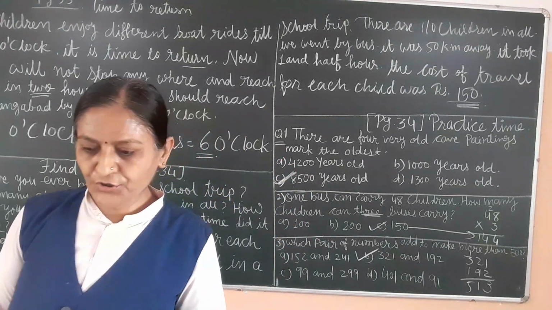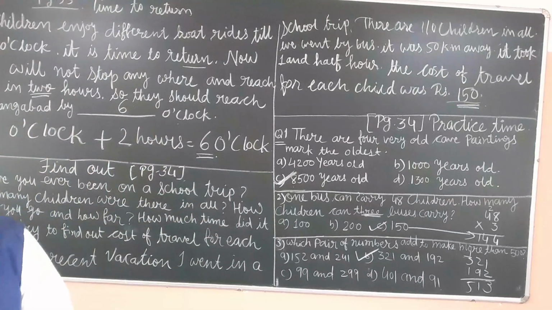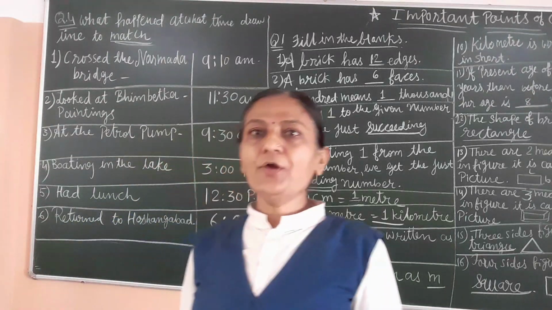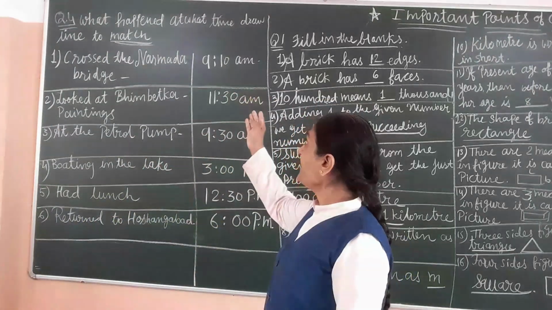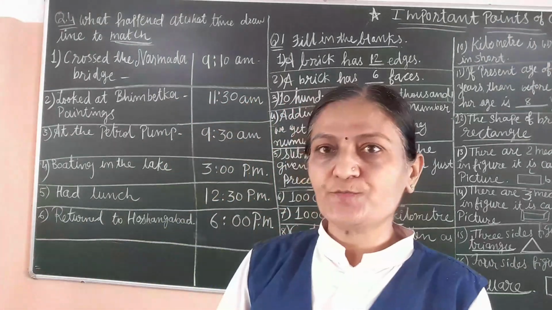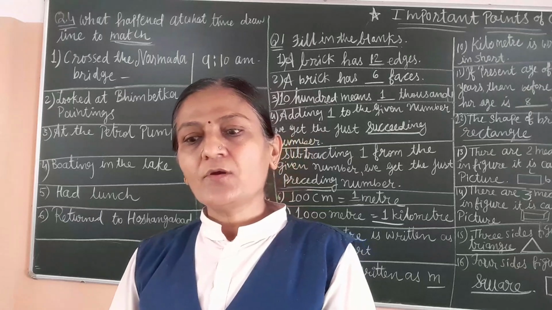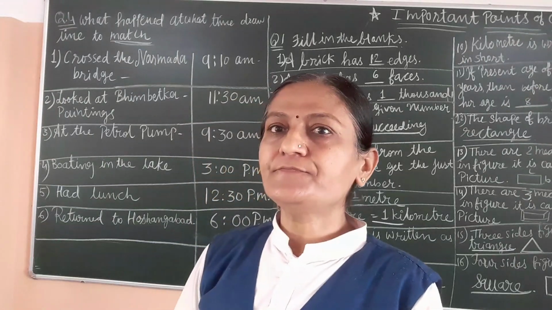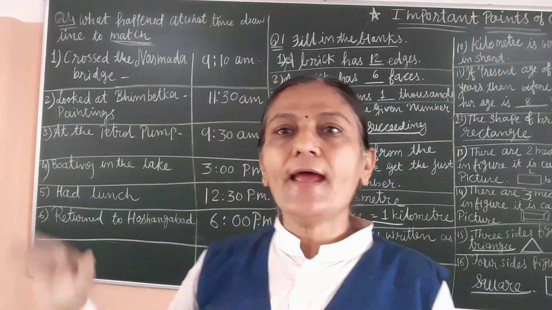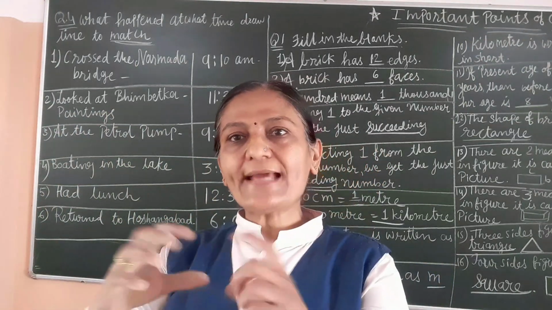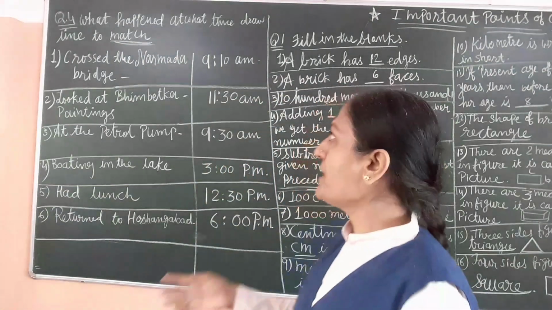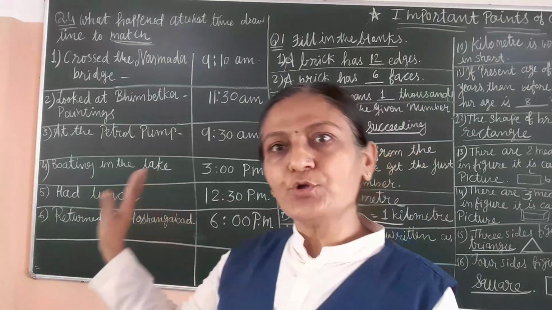Now the fourth one. Question number 4: What happened at what time? Draw lines and match. Here we write the correct answer because on one side the incident is given and on one side the time is given. So exactly with the incident we write the correct time. You have to note down in your notebook this way only.